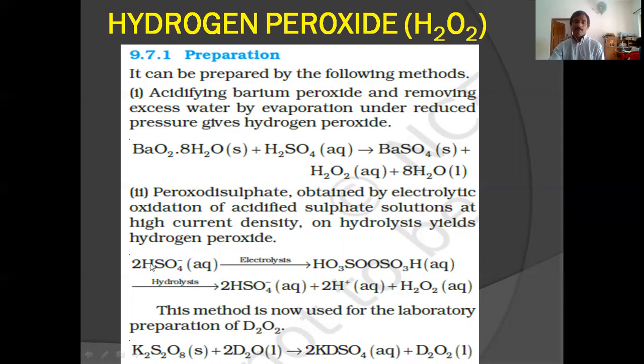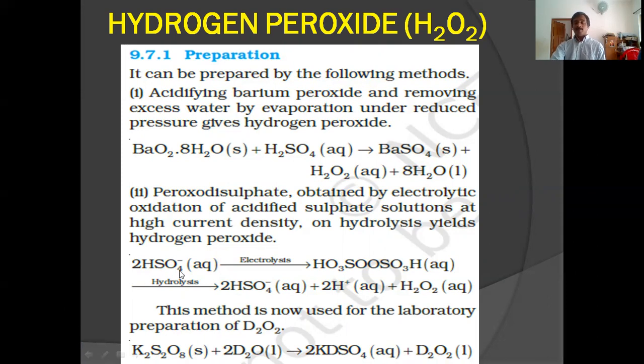Another method is from peroxydisulfate. Peroxydisulfuric acid is H2S2O8, that is peroxydisulfate. Peroxydisulfate on hydrolysis gives hydrogen peroxide. And how will you get this peroxydisulfate? Peroxydisulfate is obtained by the electrolysis of sulfate solutions.